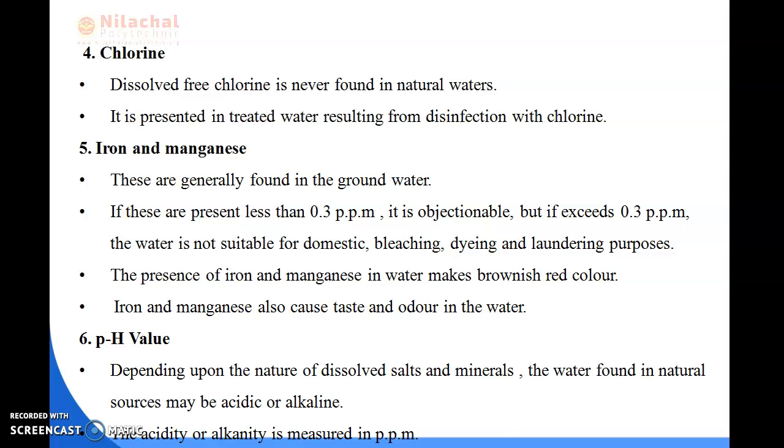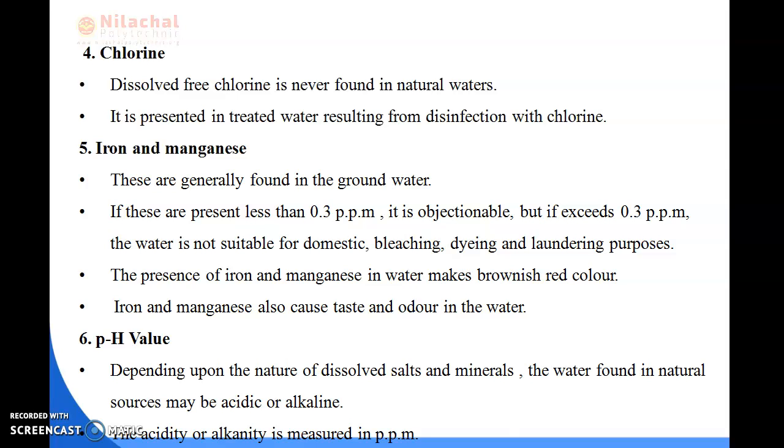Next is the pH value, of the chemical test. Depending upon the nature of dissolved salts and minerals, the water found in natural sources may be acidic or alkaline. The acidity or alkalinity is measured in ppm, that is parts per million.